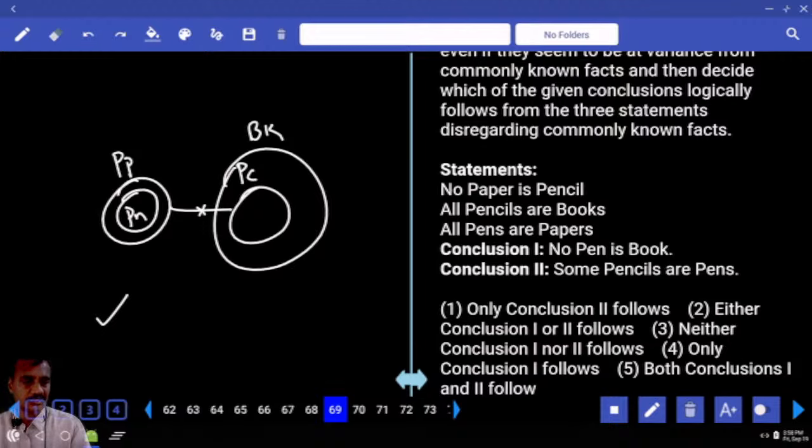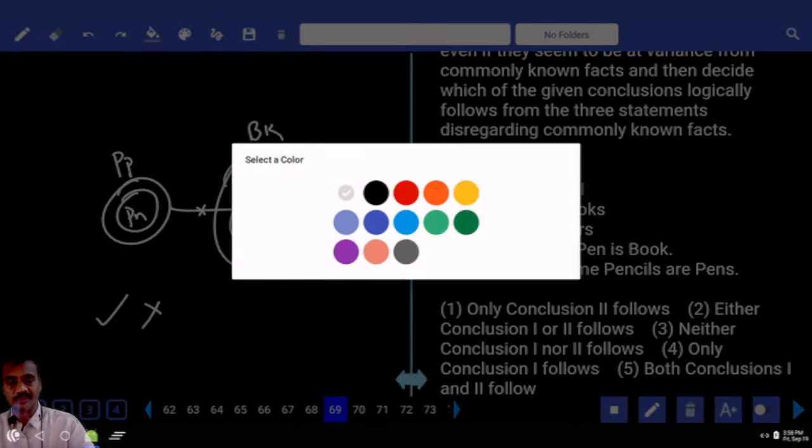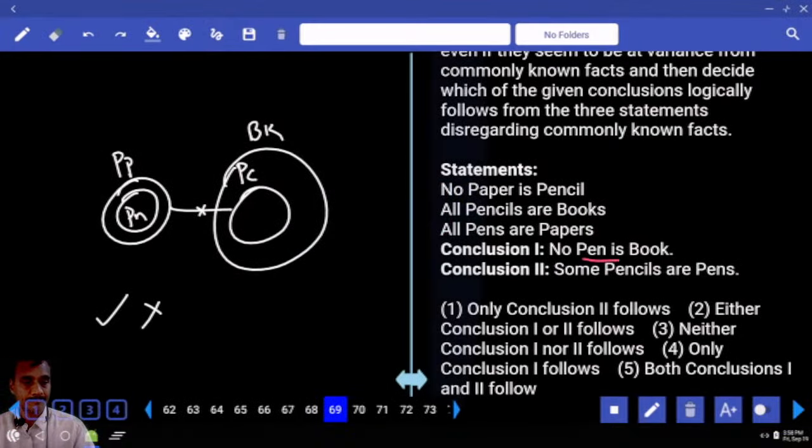Then next one, some pencils are pens. Some pencils are pens, that is false. No pen is book is true. To make this one, some pens are books.